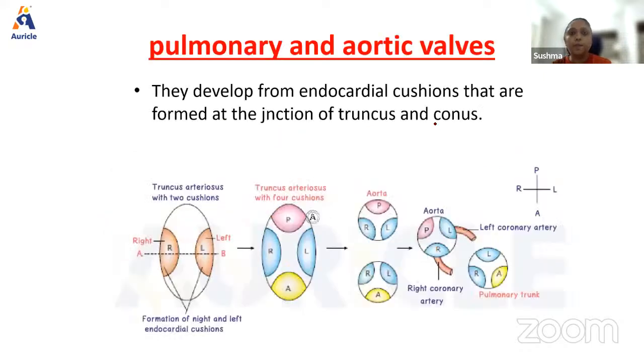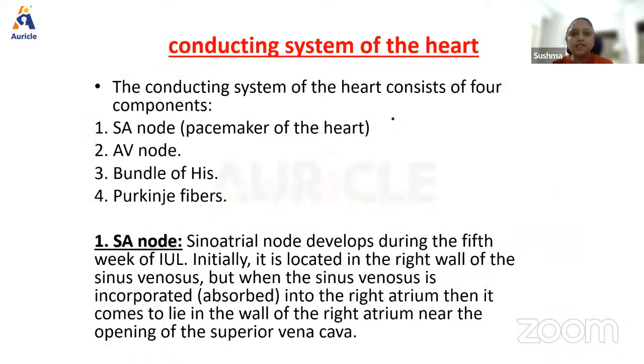Next, pulmonary and aortic valves develop from the endocardial cushions that are formed at the junction of truncus and conus. Again, don't go into detail. It's not required for you. Conducting system of the heart: we have the SA node, AV node, bundle of His and Purkinje fibers. The SA node develops during the 5th week of IUL, intrauterine life.